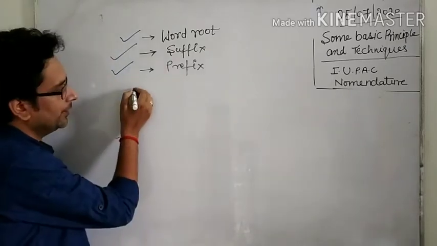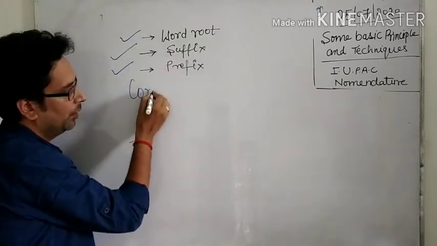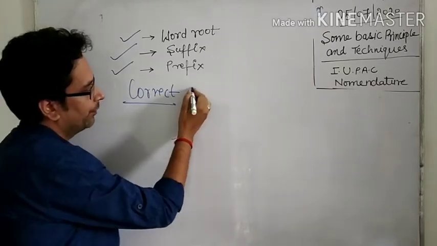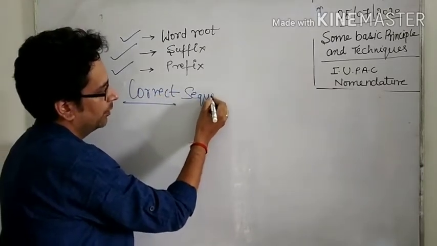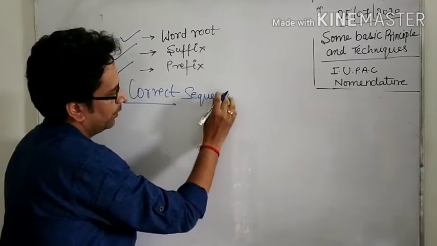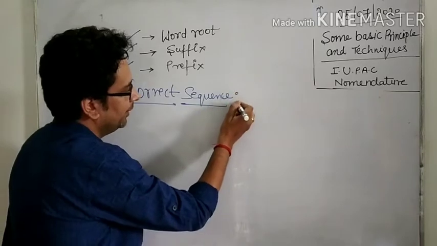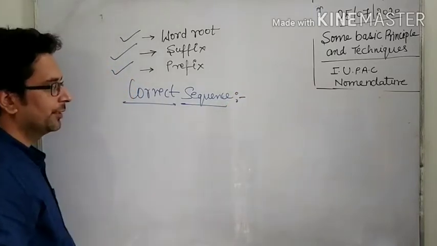So the correct sequence, all of you note down this point, correct sequence. What is the correct sequence?